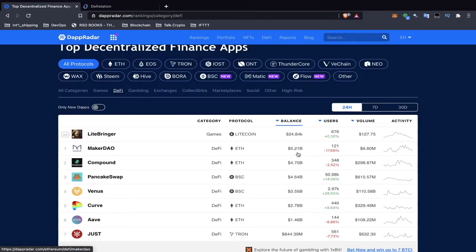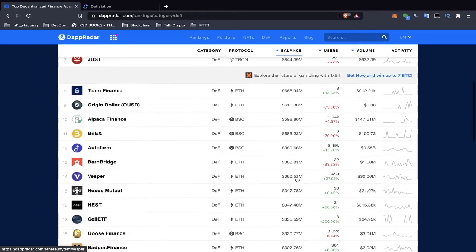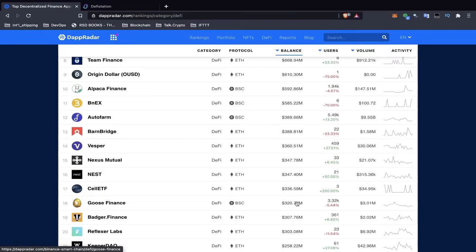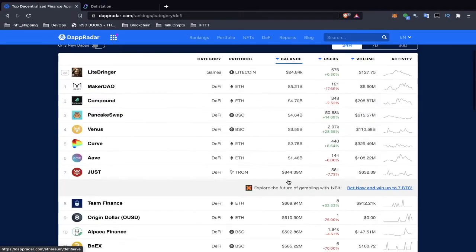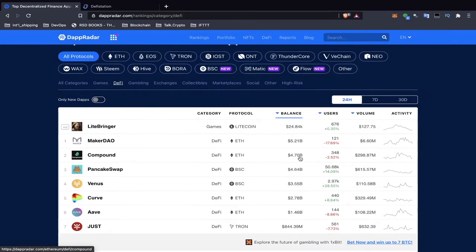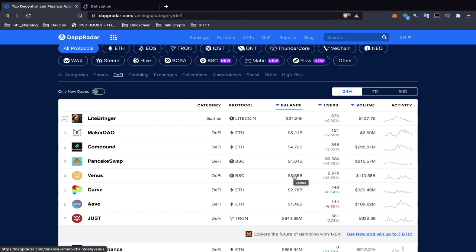I can also sort by balance, and here you're going to show the total value locked up. It doesn't seem to be updated for some of the platforms. For example, I know Goose Finance has less than 320 million locked up, so I'm not sure how often this number updates or how they calculate this. It seems to be pretty accurate for PancakeSwap as well as Venus.